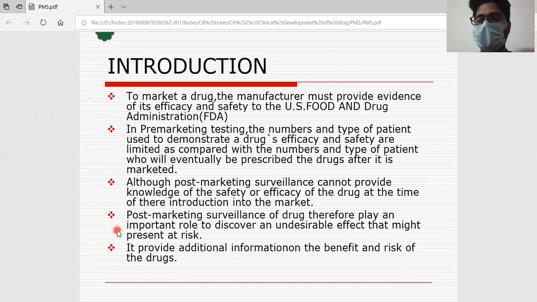And whatever we got in the clinical trials is only a minute set. We don't have the entire set of ADRs or side effects or unwanted effects. We don't have the entire data. Okay.